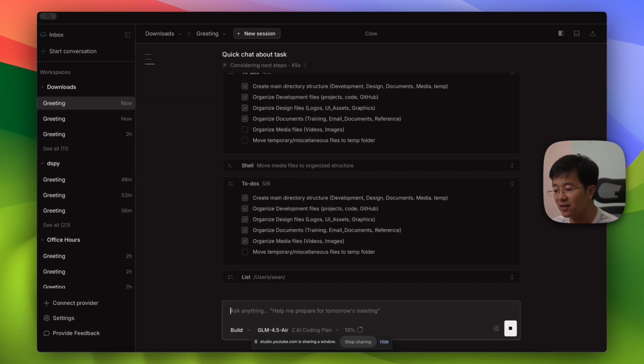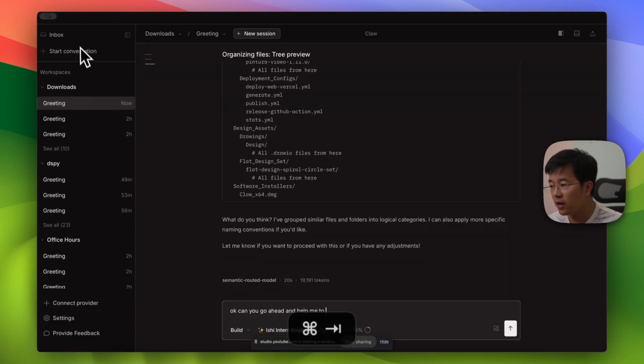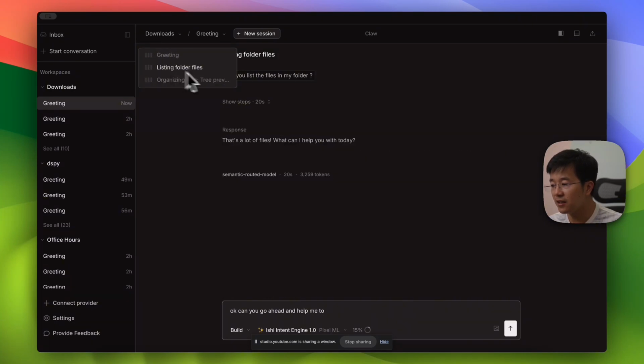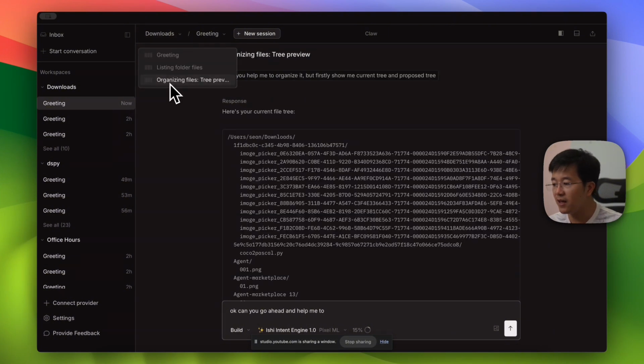Okay, we are introducing Claude, which is a new local agent that's going to sit on your desktop, laptop, or computer, and they are going to work together hand in hand. So one of the things that Claude can do is just like this. I asked Claude to read all of my download folder, and then I asked him to help me to organize it. Firstly, show me the current tree and then propose a tree.